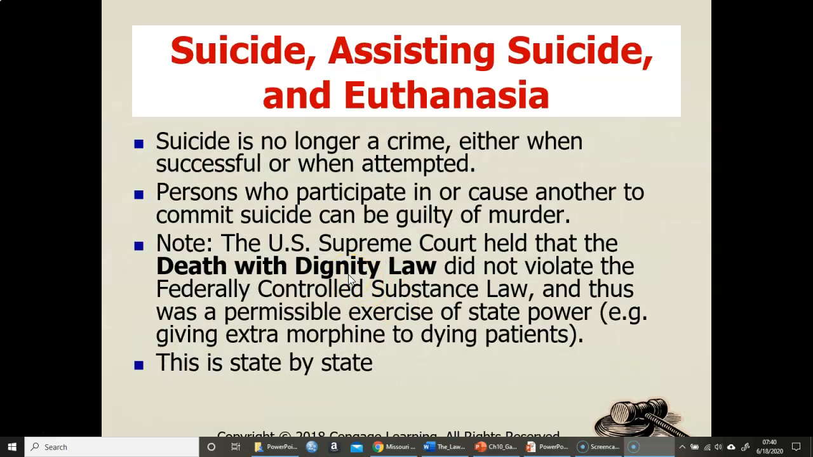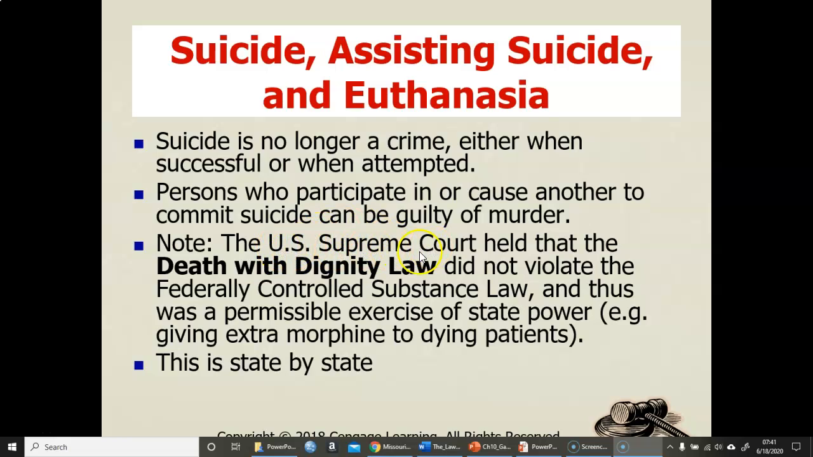Suicide and assisted suicide. Again, I showed you that stat. Suicide is no longer a crime either when successful or attempted. Before this, suicide was a crime. And to punish, if you could look at that as a punishment, the person that committed suicide, they would take their property and then the burial would be less than desirable. So persons who participate in or cause another to commit suicide can be guilty of murder.